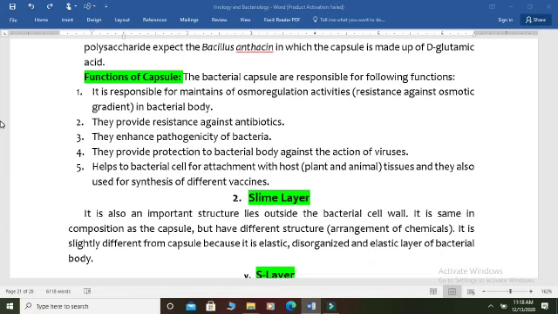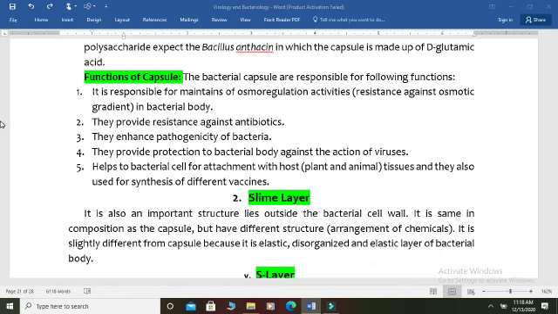Similarly, it also provides protection to bacteria against the action of different viruses. Basically, bacteriophage viruses attack the cell wall, but if the bacteria have a capsule, the viruses do not have the ability to destroy the capsule and the cell wall in order to inject their DNA, etc. If capsules are present, this mechanism can't be performed by viruses. In this way, they increase the pathogenicity of bacteria against viruses also.